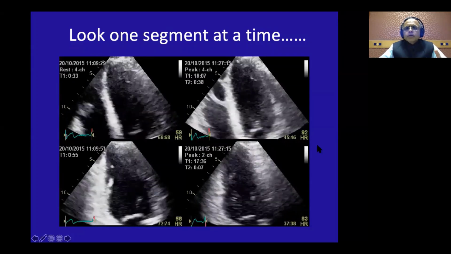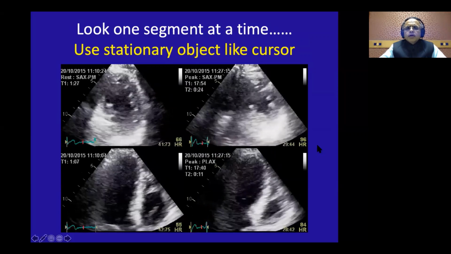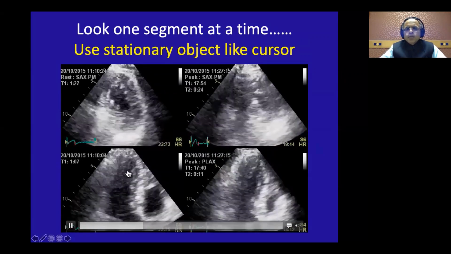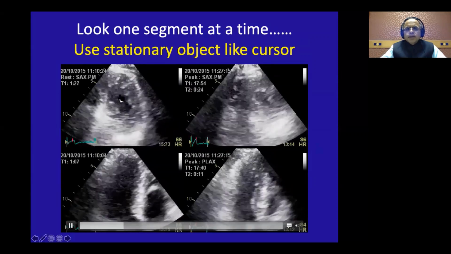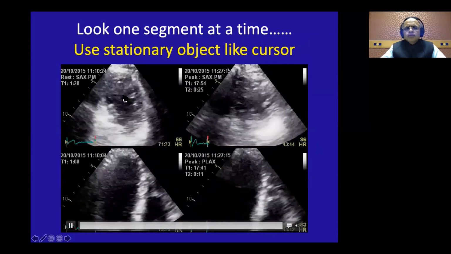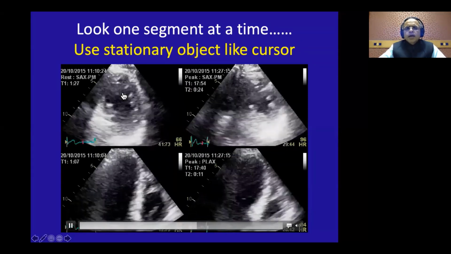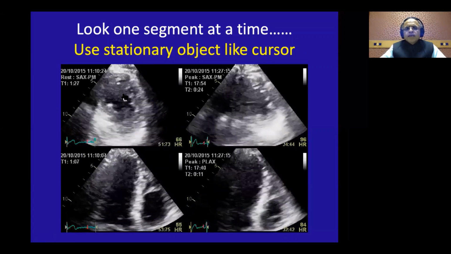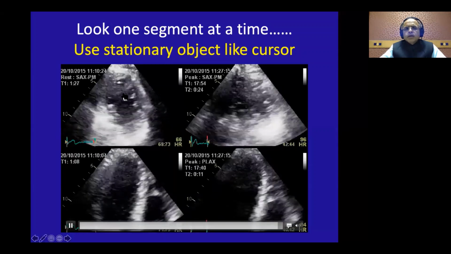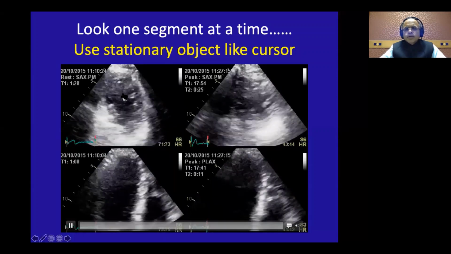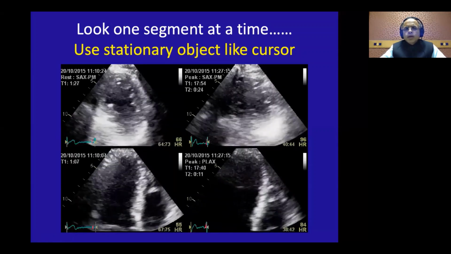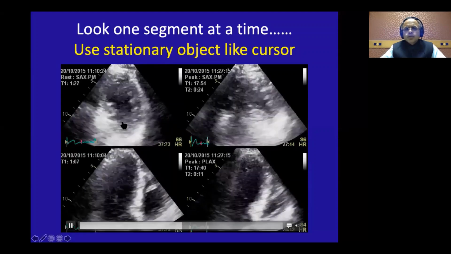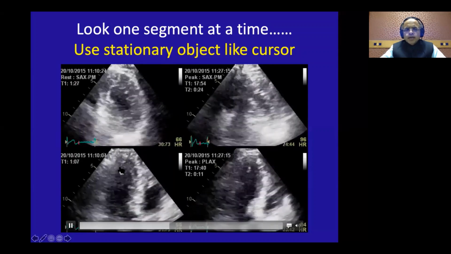Okay. Second thing is that to look at the regional wall motion abnormality and to appreciate it, you can keep one stationary object there, like my cursor here, or you can use the measurement cursor. Just keep it there and look at how the endocardium is coming towards that cursor. Now this helps you to appreciate the movement of the subendocardium also, and how well it is coming towards the stationary object.